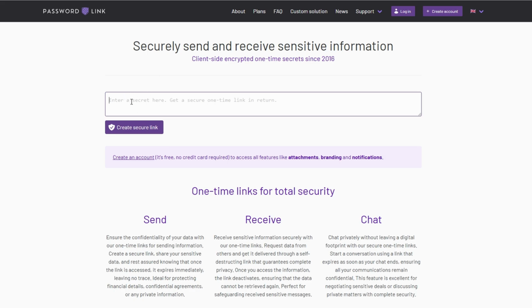After pasting your link, follow the instructions to create a secure link. Set a password that will be required to access the folder. Share the generated link with the password. Keep in mind that this will be a one-time link, meaning it won't work more than once for security purposes.